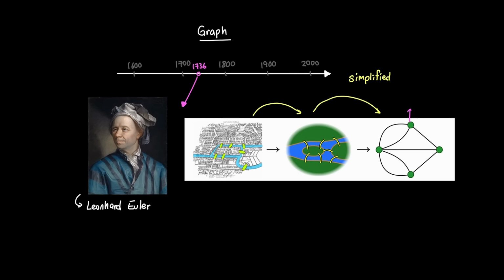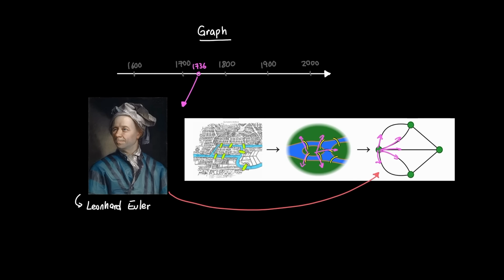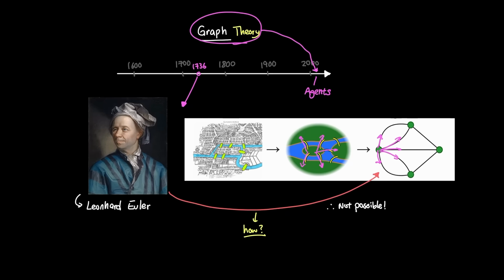Circles are nodes, which in this case were land, and the black lines are edges, which are bridges in this case, and these 2 constitute a graph. So this middle island here has 5 edges, or bridges in this case, connecting to other areas and so on. And given this representation, Euler concluded with a proof that this kind of route in Königsberg is impossible. Now, the exact proof that Euler proposed is sort of irrelevant to this video, but Euler's graph theory is now applied to agents and graph engineering today.